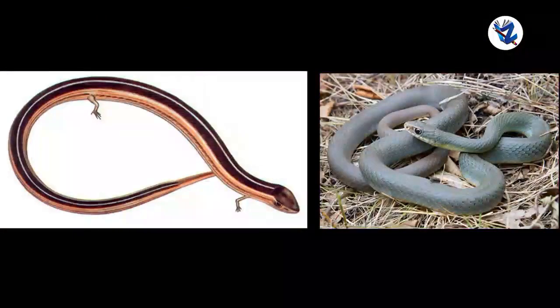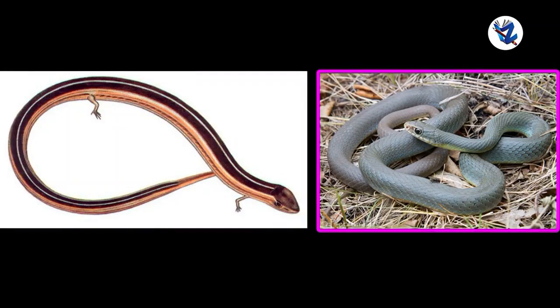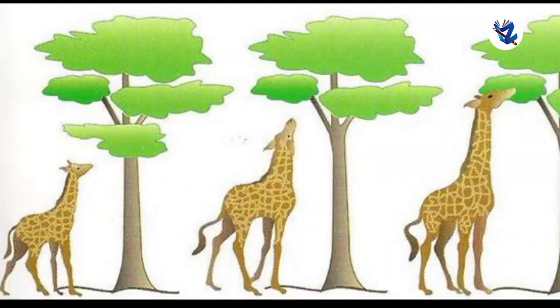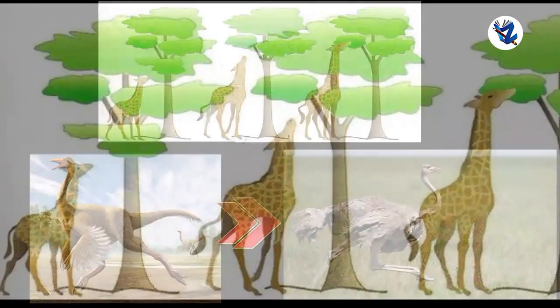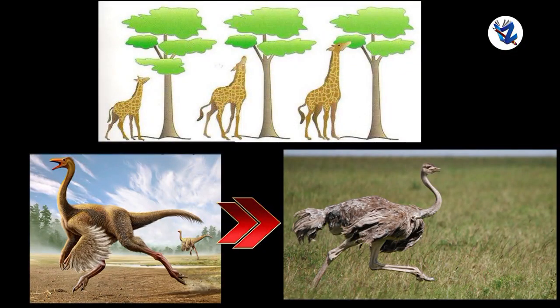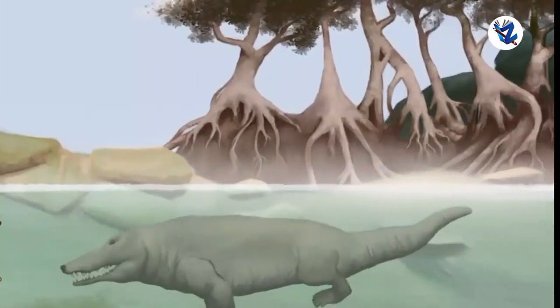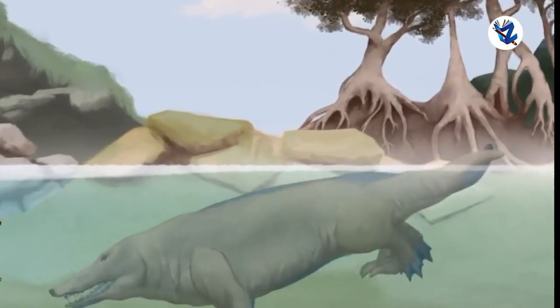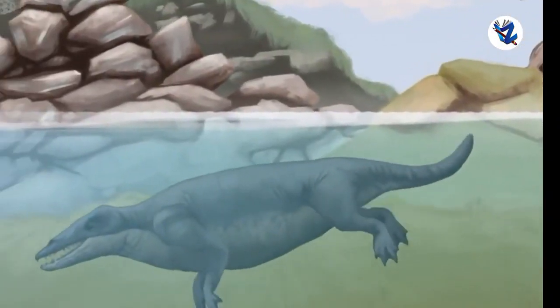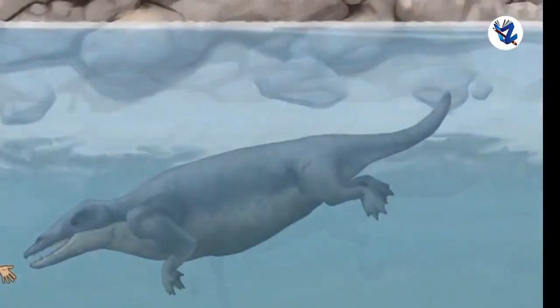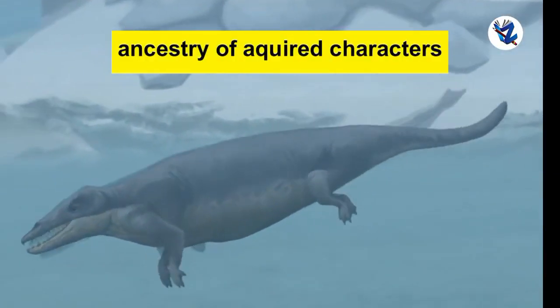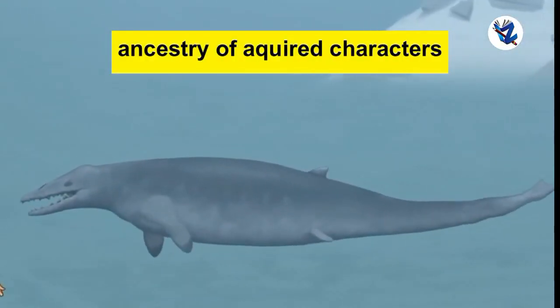Development of organs due to specific activities or their degeneration due to no use was widely accepted, but transfer of those characters from generation to generation was rejected. The living organism can transfer the characters which it has acquired to the next generation, and this is called ancestry of acquired characters.